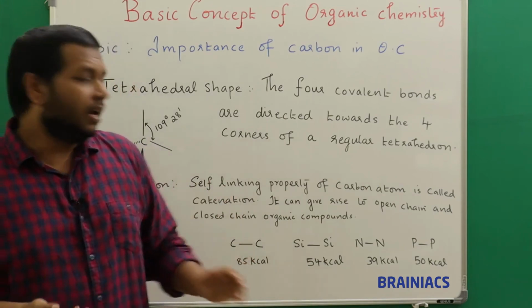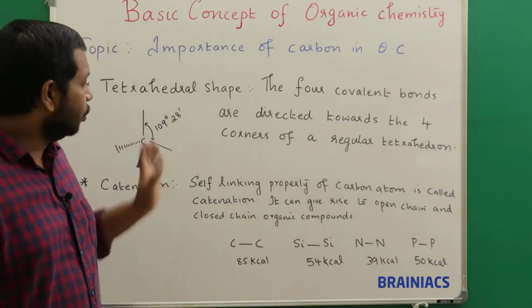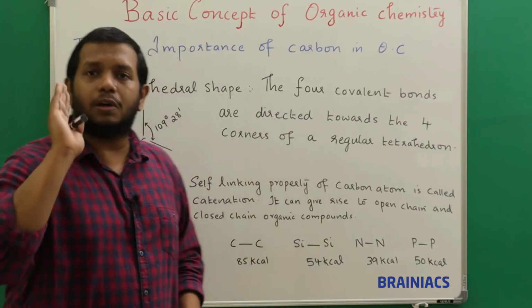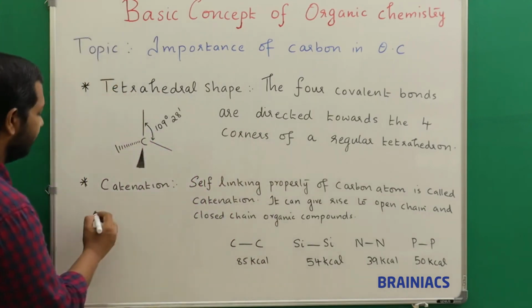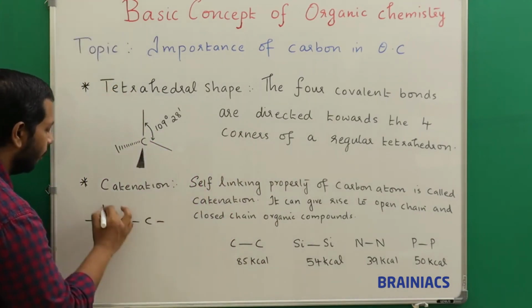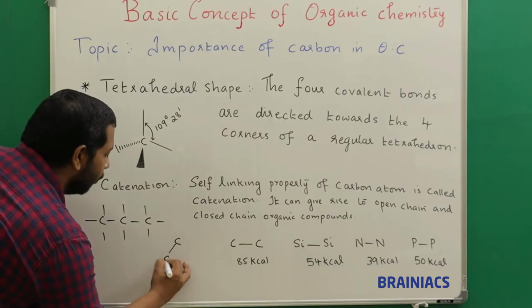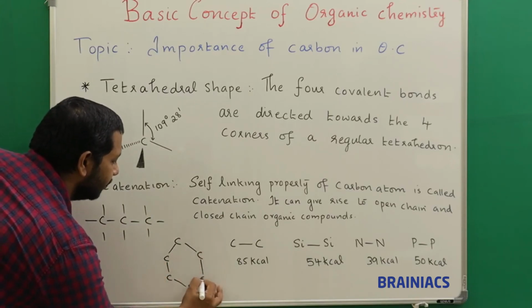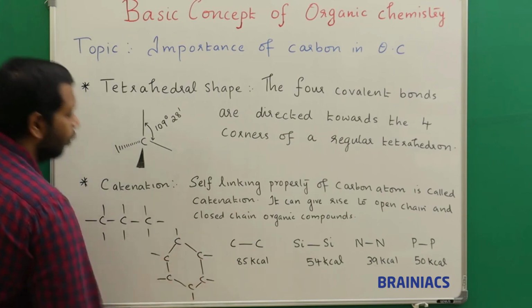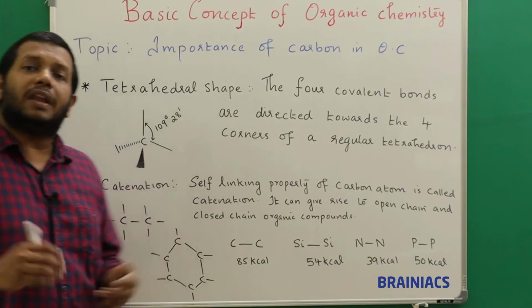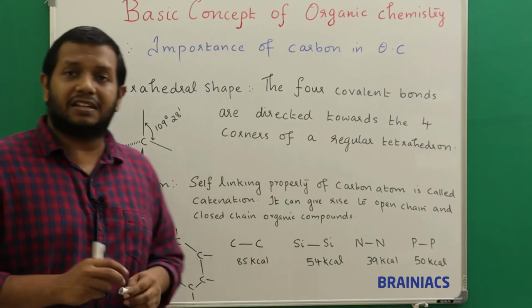I have shown you carbon can link with the same carbon either through a single bond, double bond, or triple bond. So that self-linking property of the carbon atom is called catenation, and here it can give rise to either open chain compounds. For example, it can be like this. Carbon will form open chain compounds like this, or it can form closed chain compounds. How? It can form compounds like this. So these are closed chain compounds. Like this, carbon is capable of self-linking with each other.